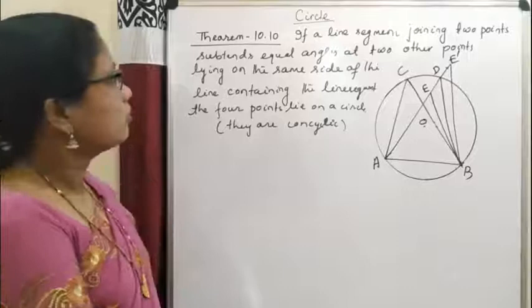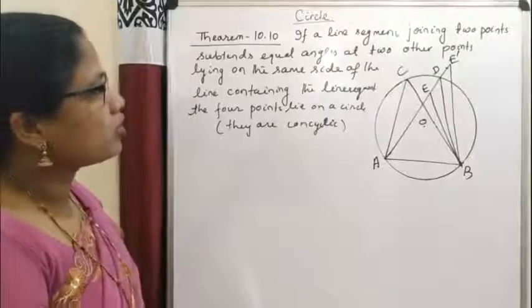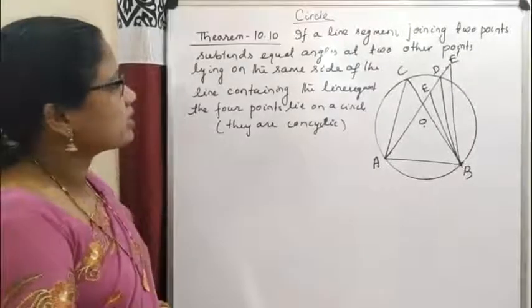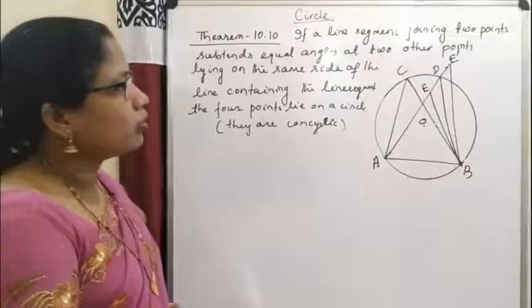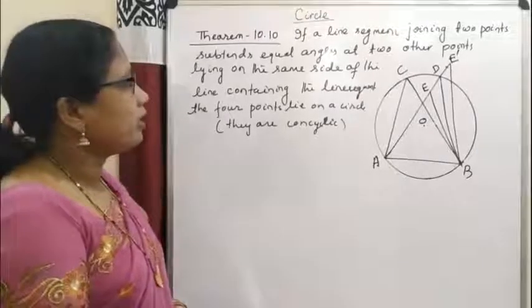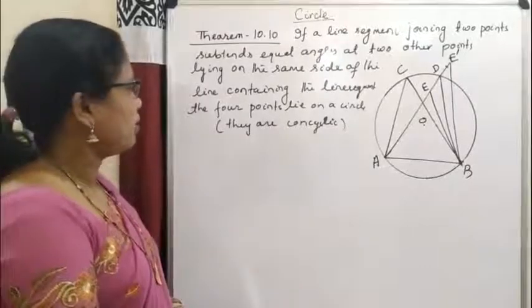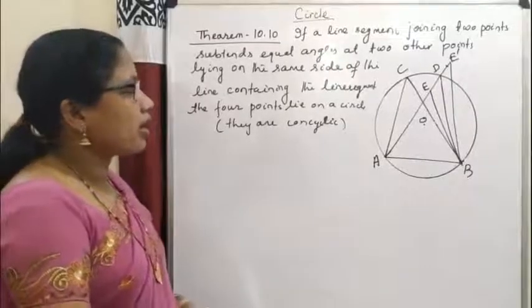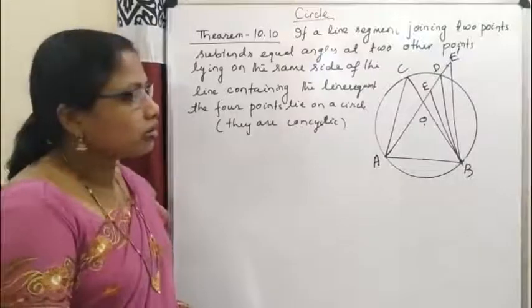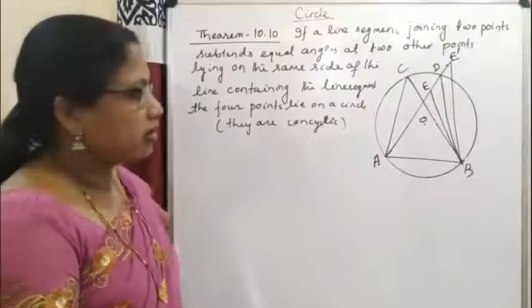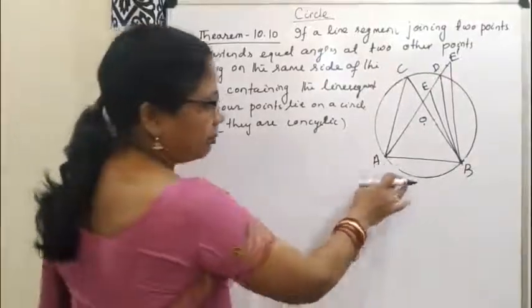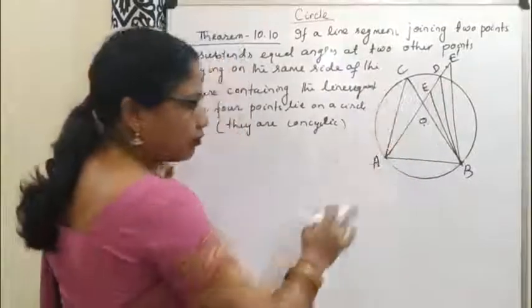Next theorem: if a line segment joining two points subtends equal angles at two other points lying on the same side of the line containing the line segment, the 4 points lie on a circle, or the 4 points are concyclic. Here A, B, C, D are 4 points.